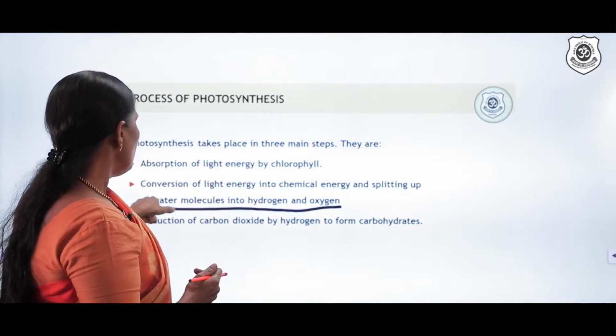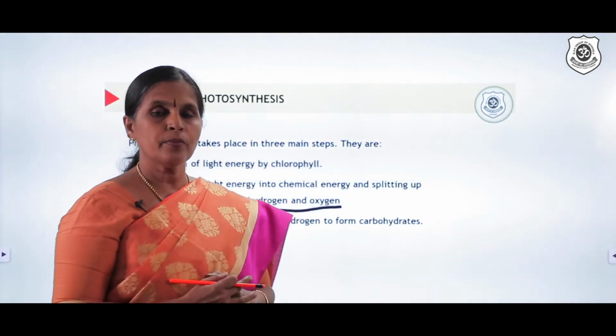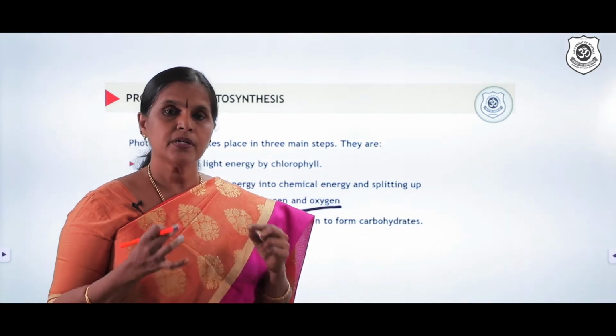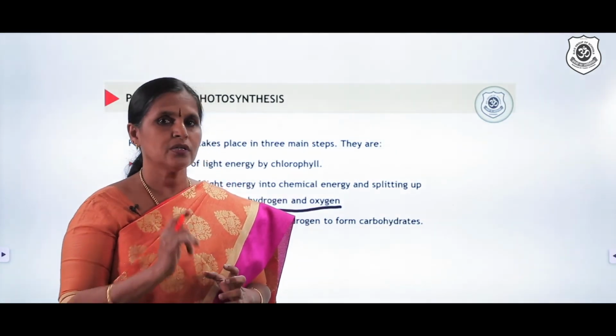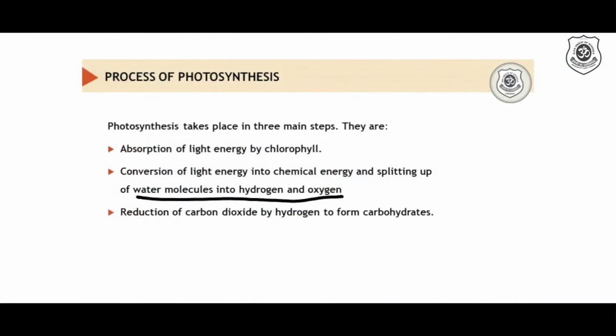So once more, water molecules are split into hydrogen and oxygen. This phenomenon is called photolysis. Photolysis of water. Water is split in the presence of sunlight. Now, the third event is reduction of carbon dioxide by hydrogen to form carbohydrates.